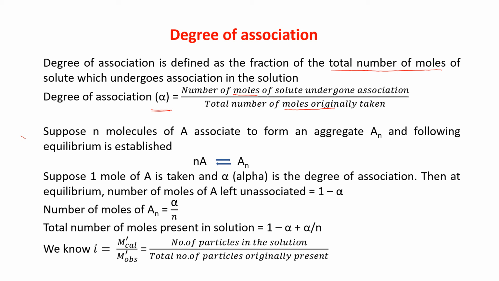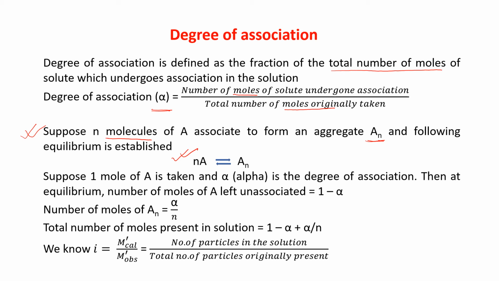Okay, suppose n molecules of A associate to form an aggregate of An, and the following equilibrium is established. So here you can see nA is giving you An.